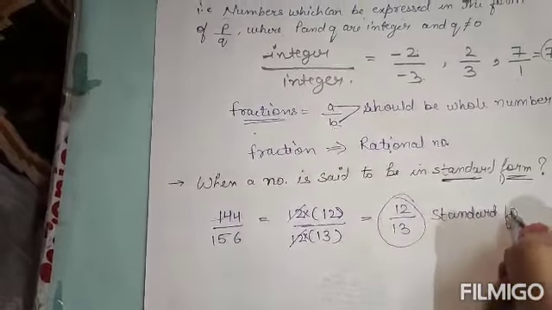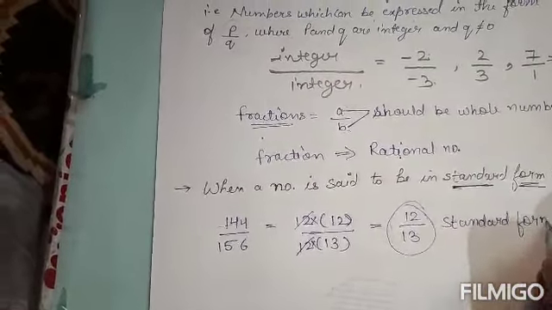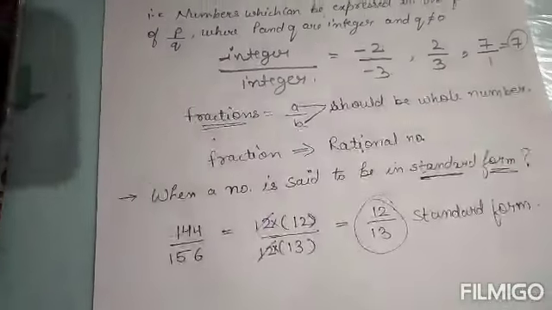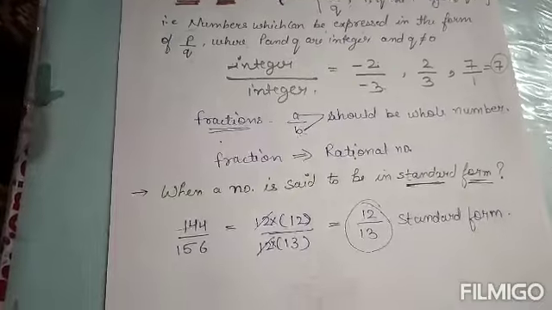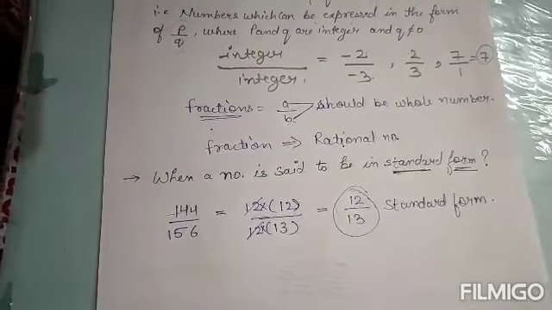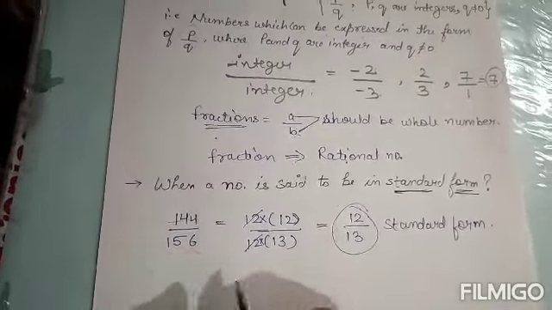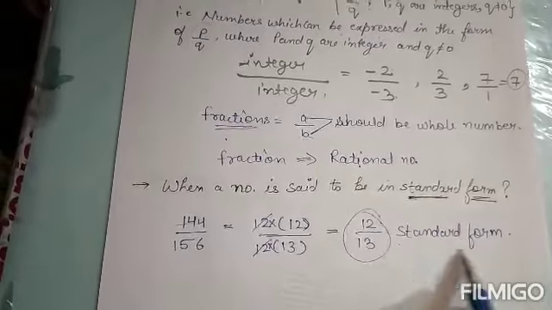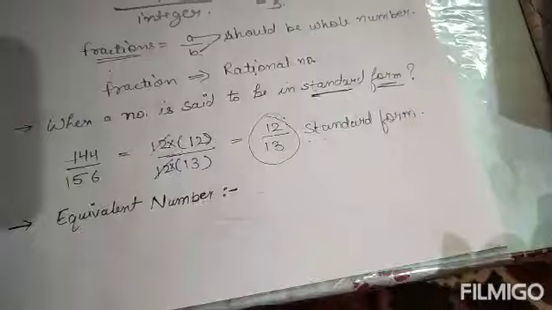Standard form of what? 144 by 156. That means writing a number in its simplest form. You have seen it in your questions. To change the number into its simplest form is the standard form of that number.